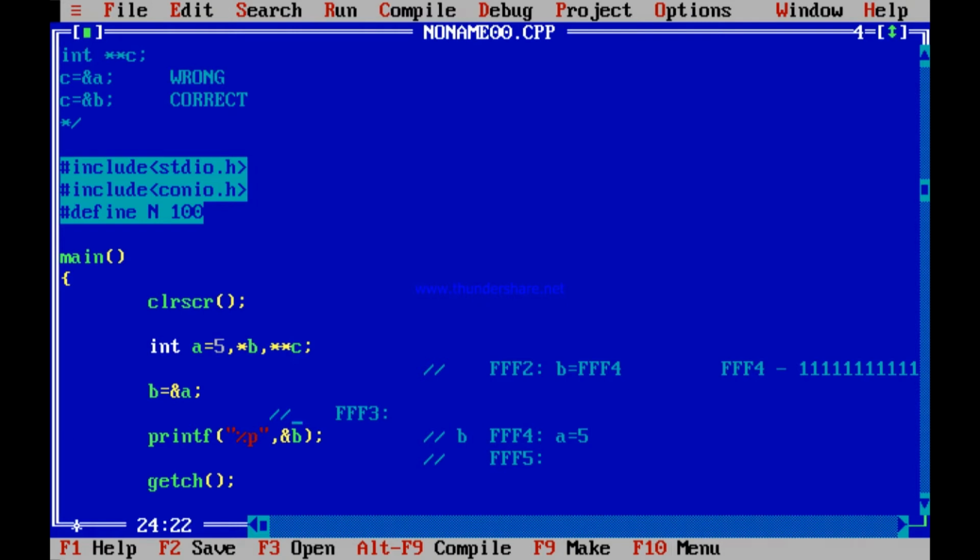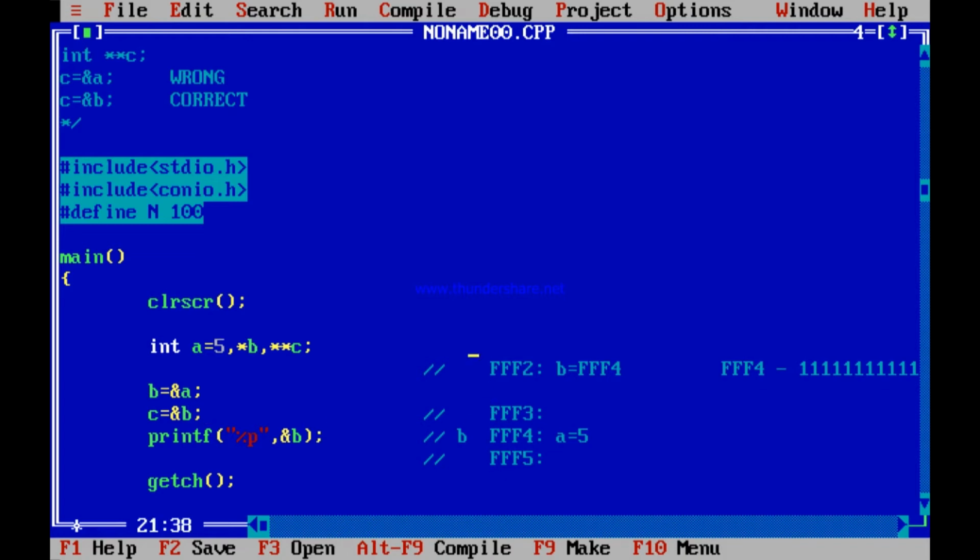So if I declare a pointer to a pointer and make this small change, C is equal to &B now. This is a change that I do: C is equal to &B. Why? How can I do that? Why is it possible to do that? FFF2, FFF3, FFF4, FFF5 are together one after the other. Now C is equal to &B. Why is it possible to do?